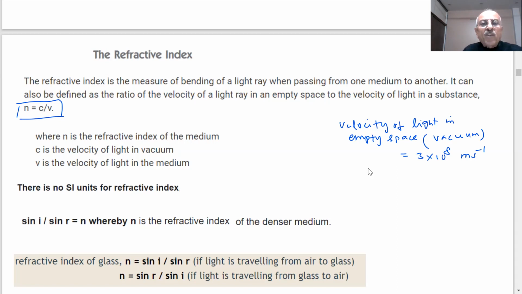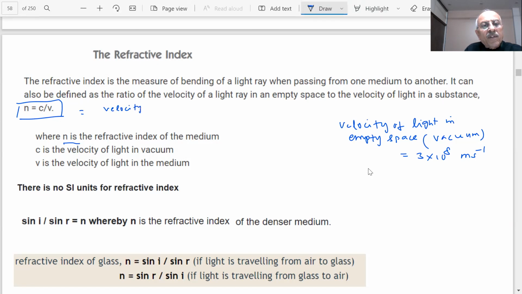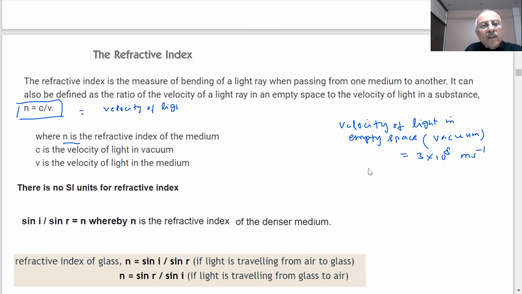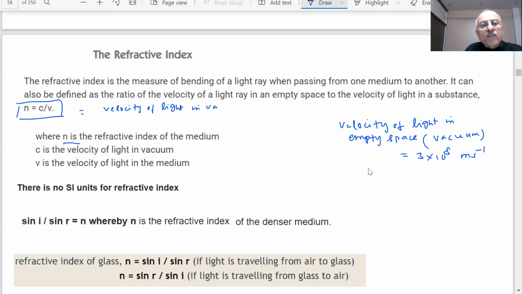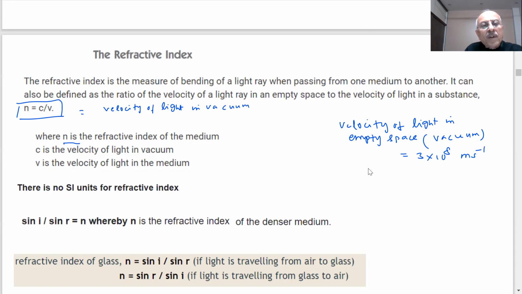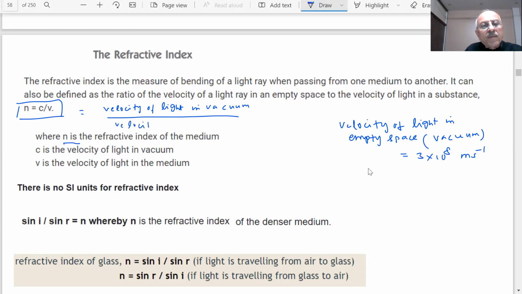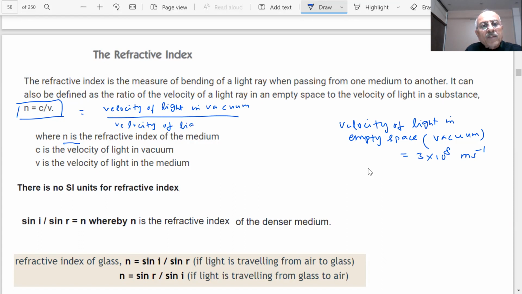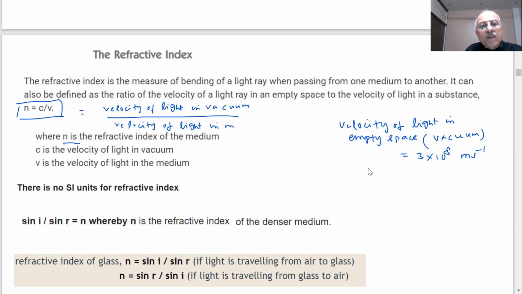So it is defined as the ratio of velocity of light in the empty space to the velocity of light in the substance, and is the refractive index of the medium. C is the velocity of light in vacuum. Vacuum means there is no medium. Divided by V, the velocity of light in the medium. Since it is a ratio, there is no unit of the refractive index.